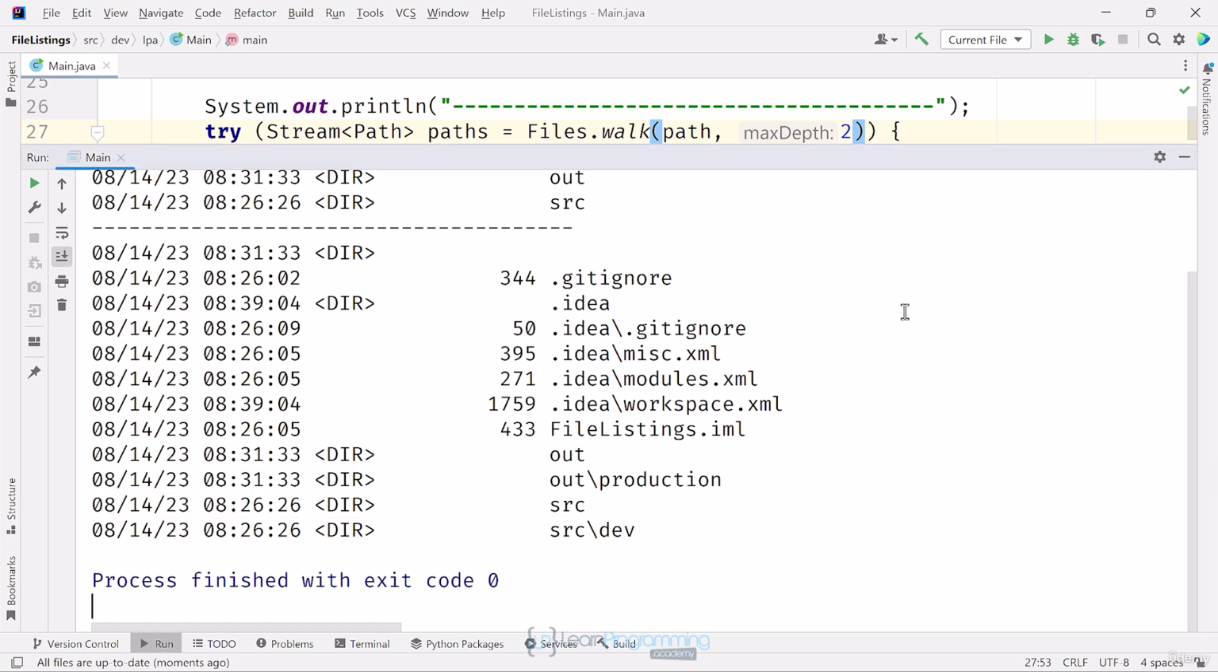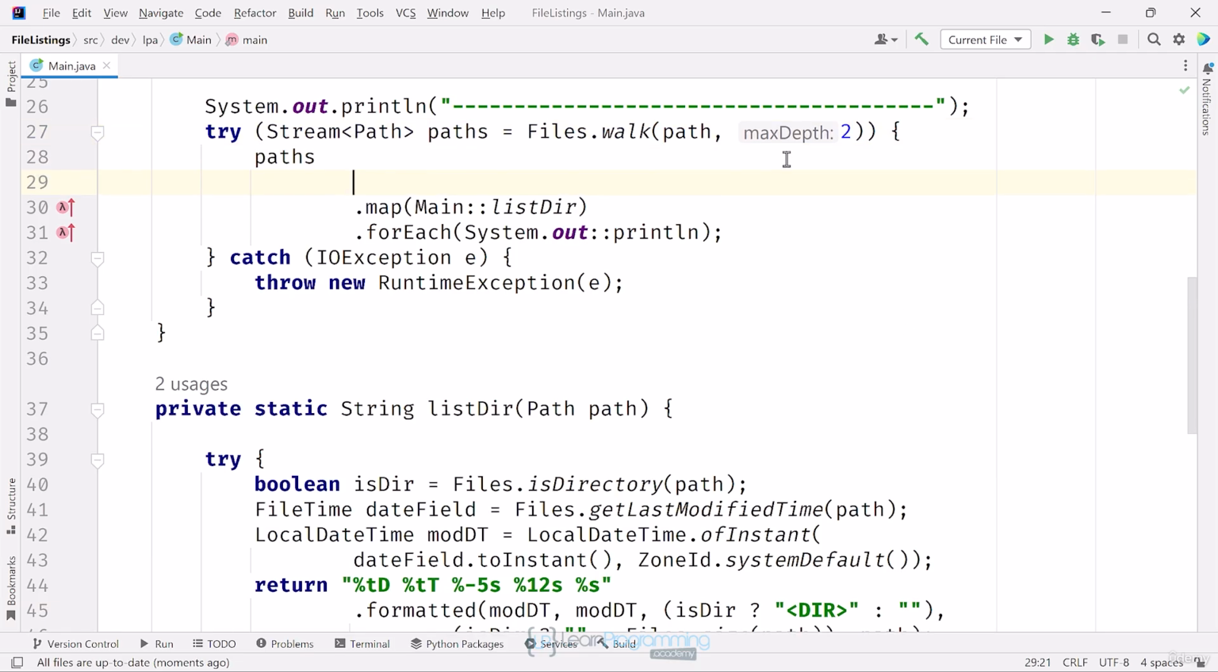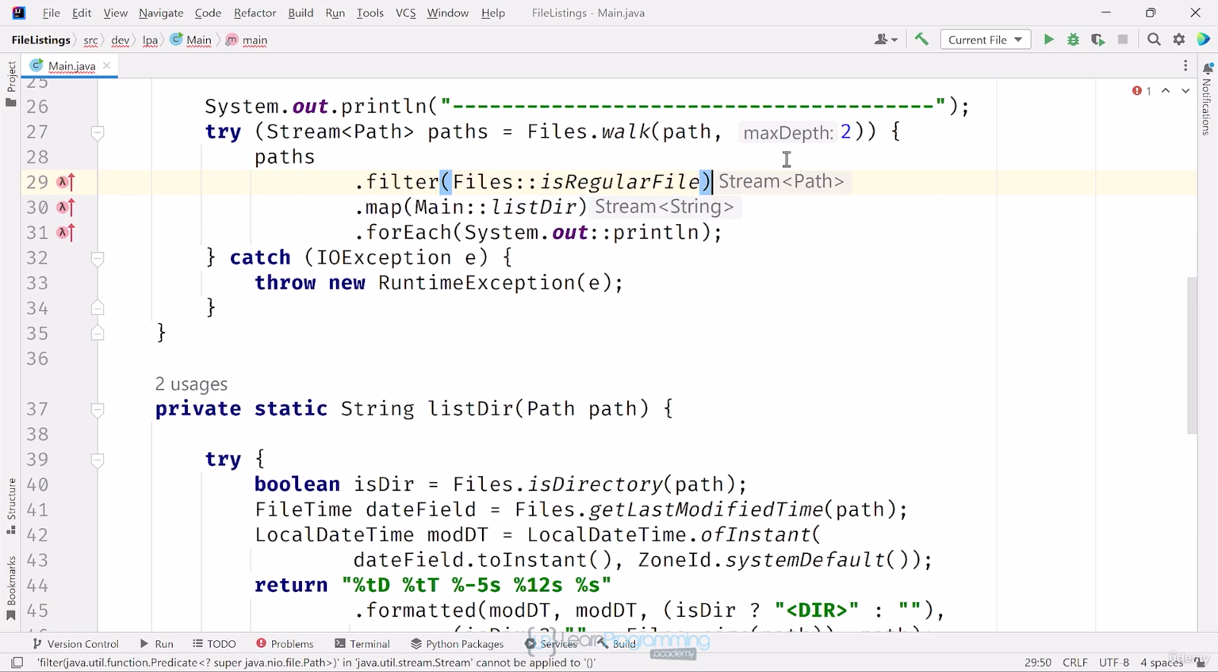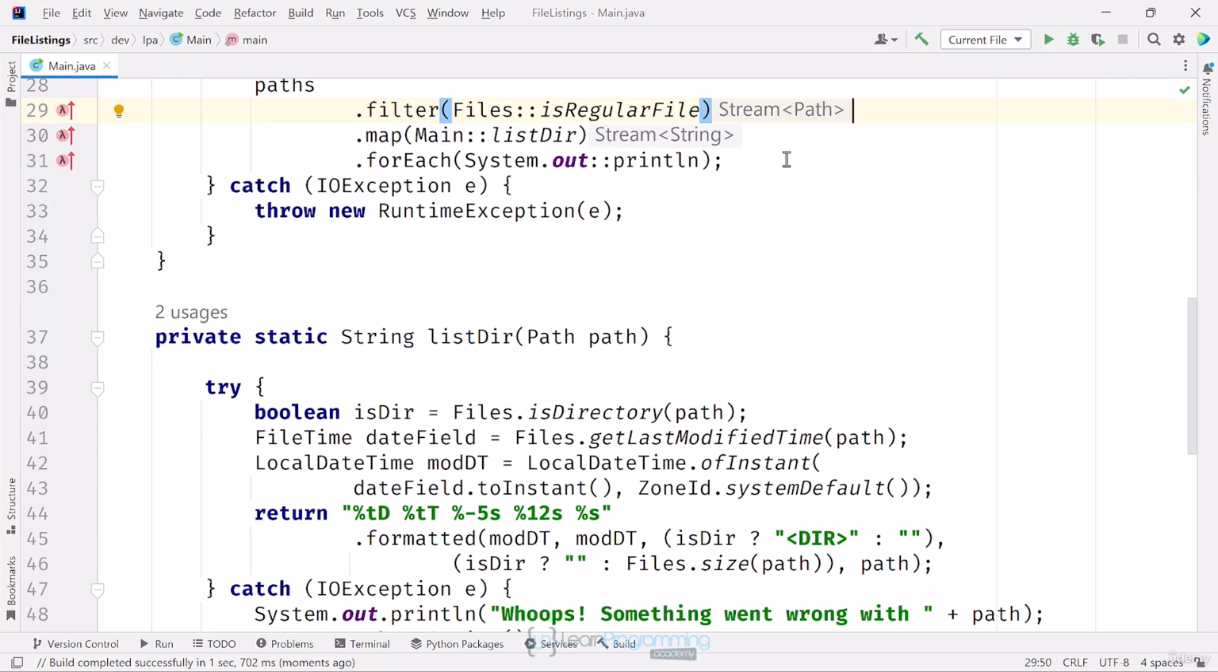I can use my stream pipeline techniques to filter out directories and just list files. I'll add this filter first before the map operation. I'll filter by using Files::isRegularFile. Running this code now, I only get a list of files up to 2 levels deep from the current directory. I could continue to filter and alter the depth to find a specific set of files with a single extension or name, for example.